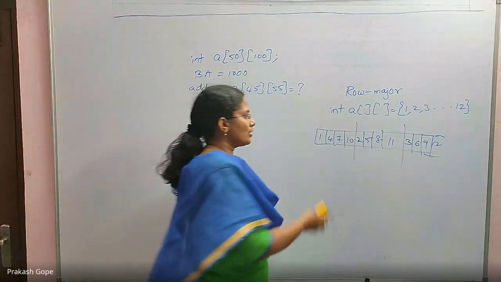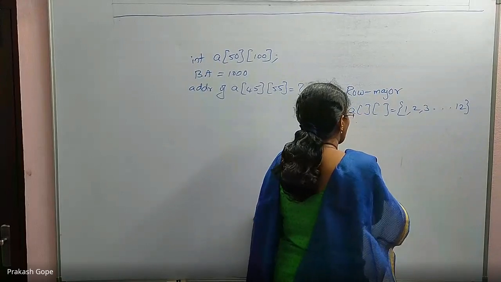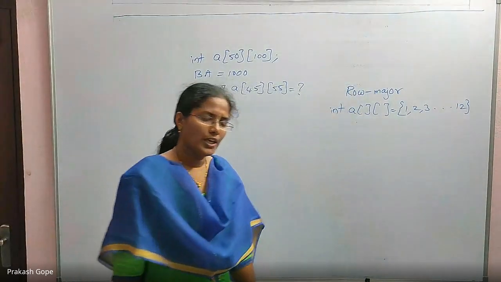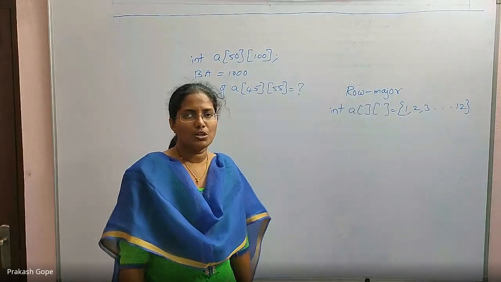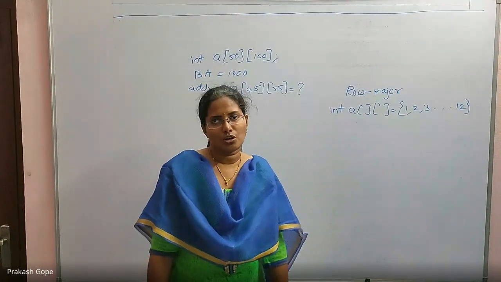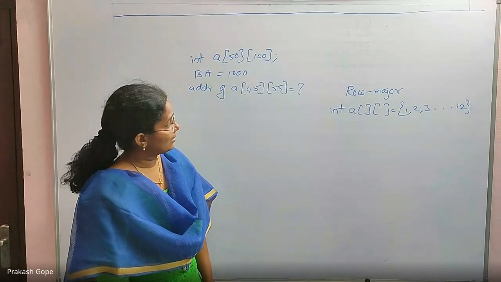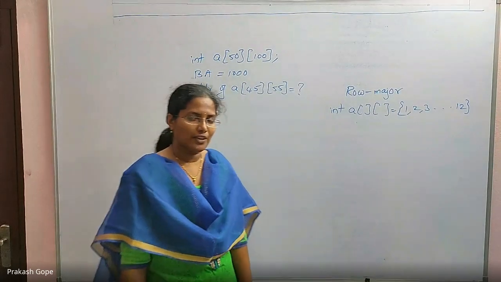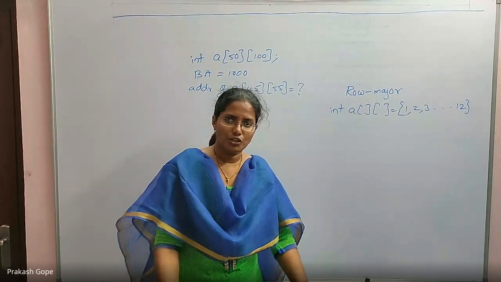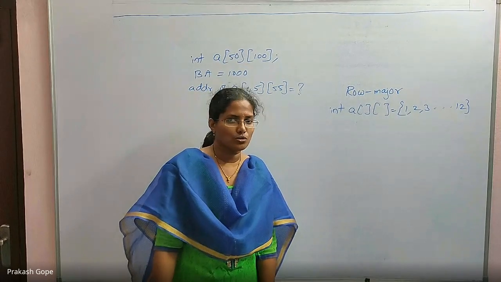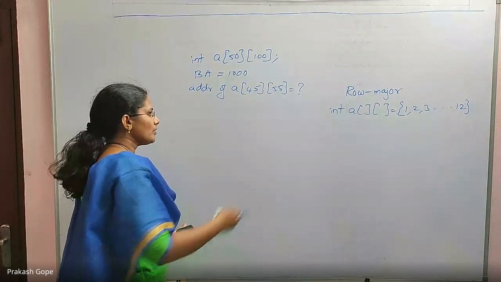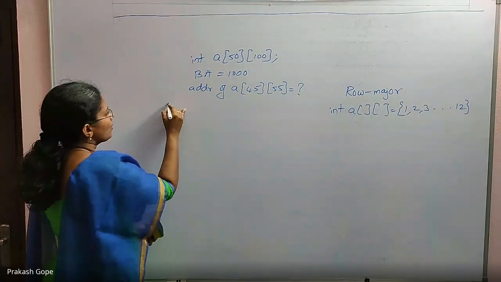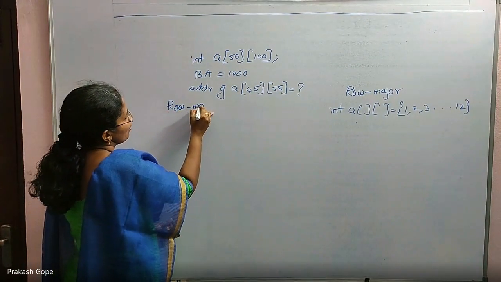In the question, they will mention whether it is row major or column major order storage. If they do not mention anything, row major order is the default, because C programming is also row major order storage. If the question clearly mentions C language, they will not mention that it is row major order. You should know that.